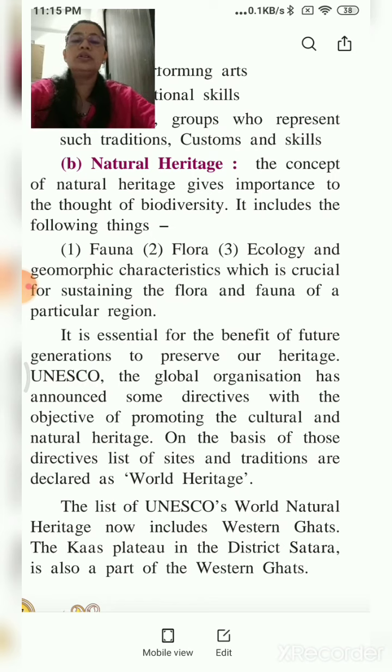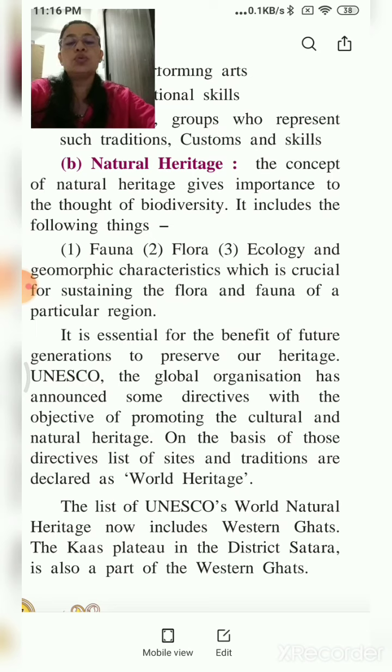Now we have a global organization called UNESCO, and it has announced some directives, based on which criteria the natural heritage sites would be declared as heritage sites and which will not be a part of it. So this organization gives the directives, and based on those directives there is a list of sites and traditions that are declared as World Heritage Sites.